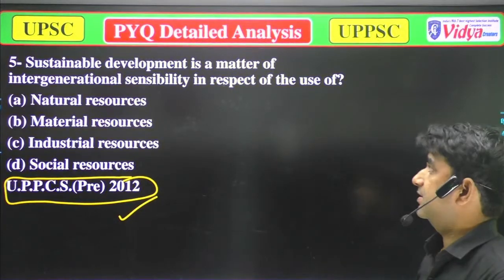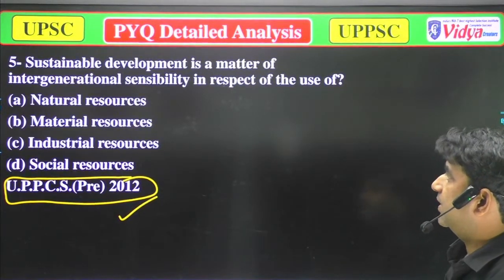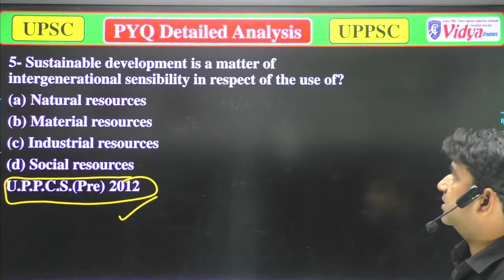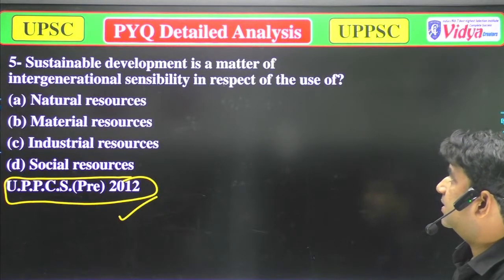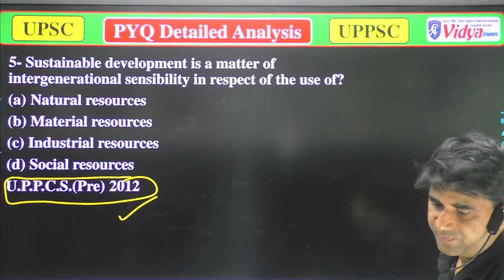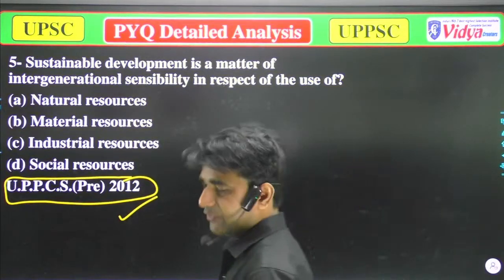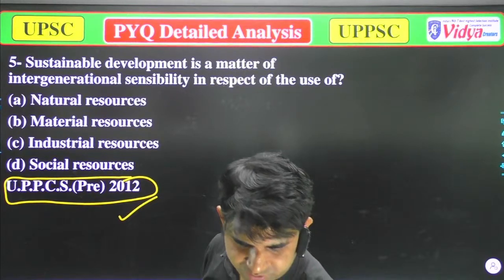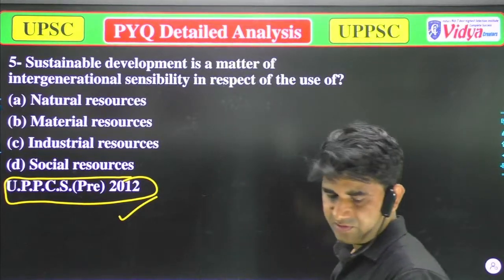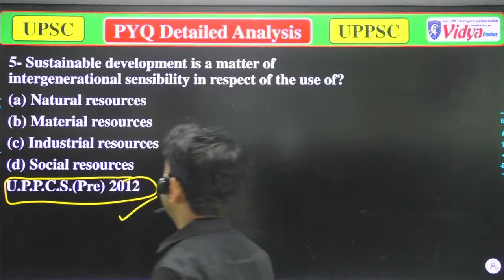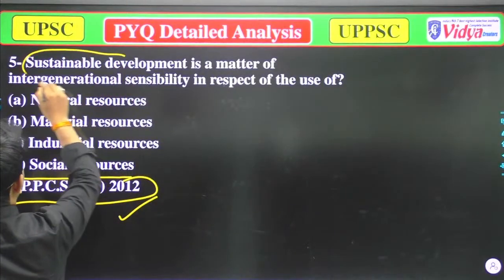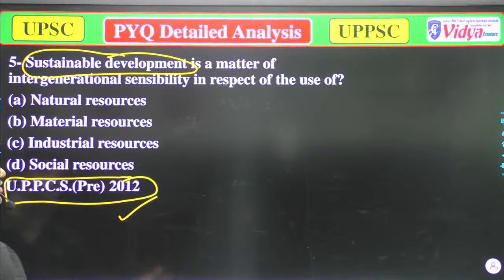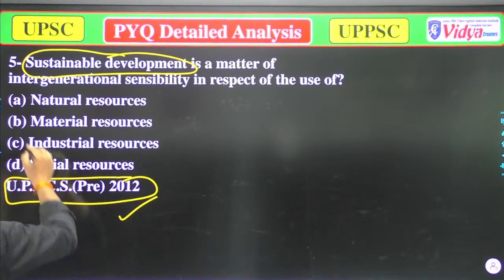Because sustainable development is a matter of intergenerational sustainability in respect of the use of natural resources. Well done, good Shabana, that is A. Because when we talk about sustainable development, we should conserve, or you can say we should save, the natural resources.